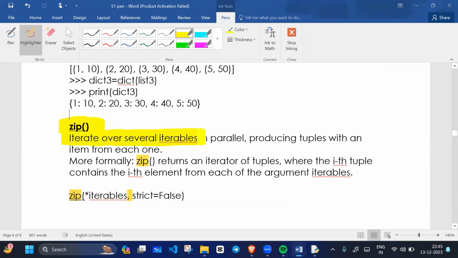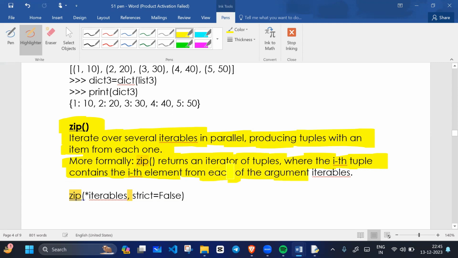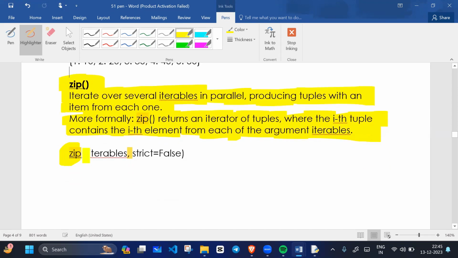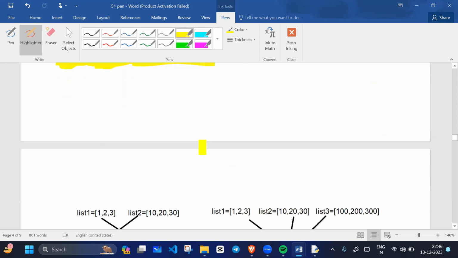Iterate over several iterables in parallel, producing tuples with an item for each one. More formally, zip returns an iterator of tuples where the ith tuple contains the ith element from each of the argument iterables. Correct? For example, we have zip, and we have iterables, and then strict equals to false. Okay, this is the syntax. Please remember the syntax because we will use it many times.